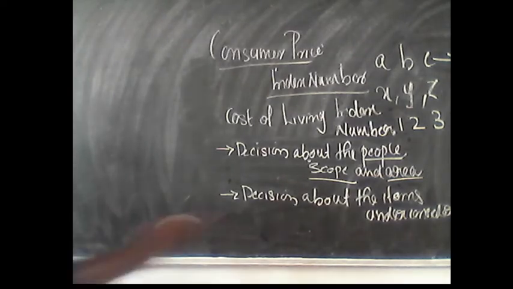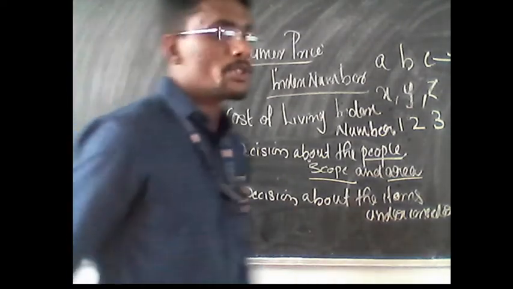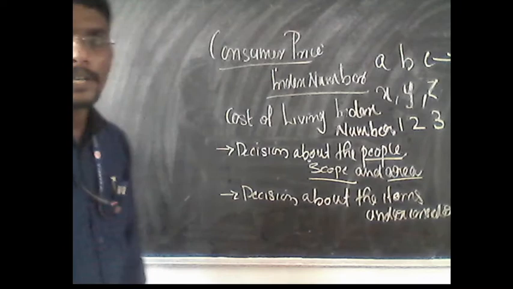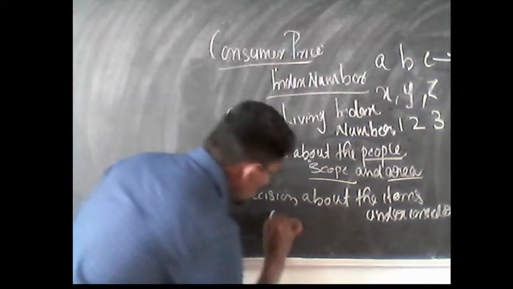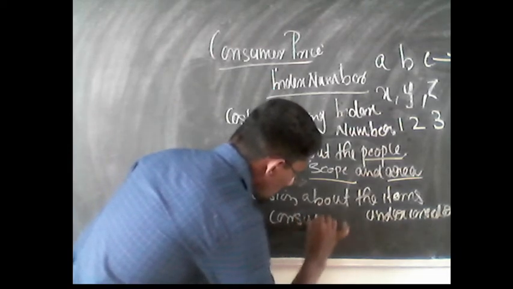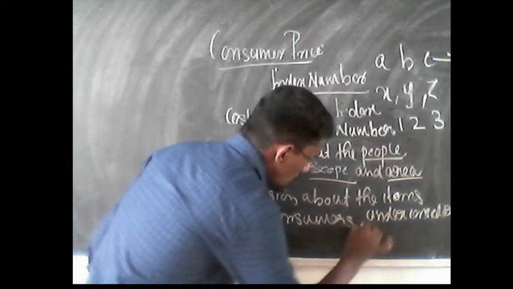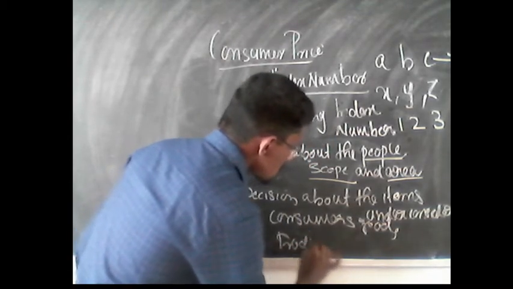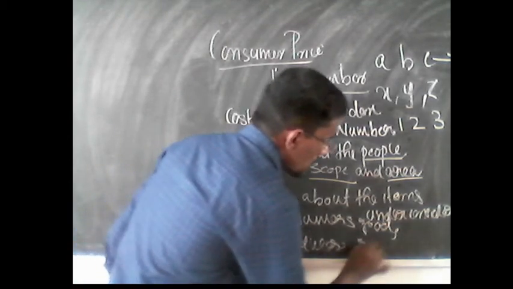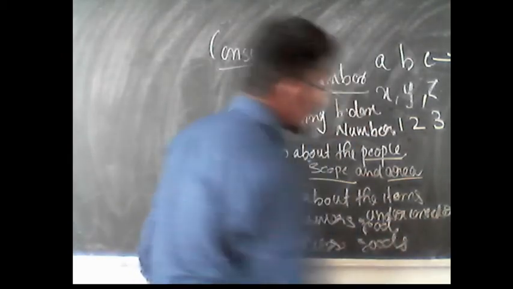So here, the decision about the items under consideration means that we decide on the basis of which commodities we are constructing the index number. For example, consumer goods and producers goods.